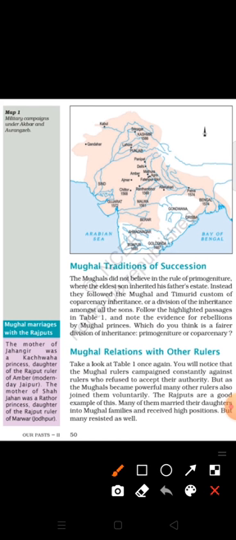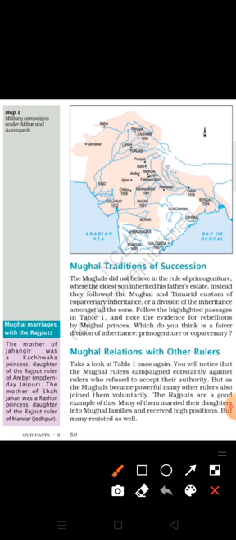The Mughals did not believe in the rule of primogeniture, okay, where the eldest son inherited his father's estates. Instead, they followed the Mughal and Timurid customs of the division of the inheritance among all the sons. They are not following the line, okay, and they follow who have the power. Who they are the winners, we can say.